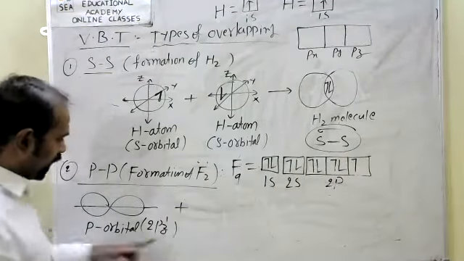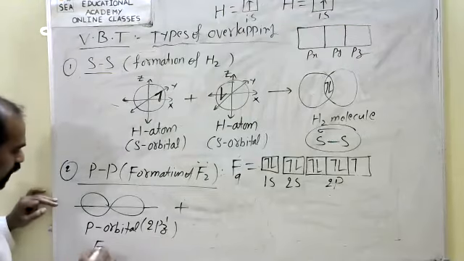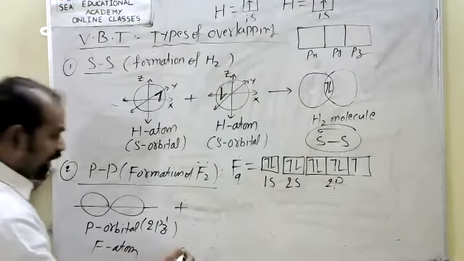Same like that, the second fluorine is also the same. It is a fluorine atom, first atom, and take the second fluorine atom.